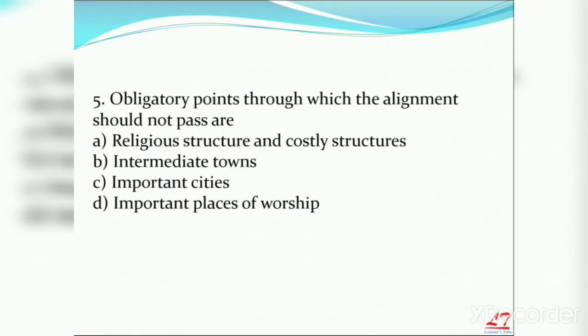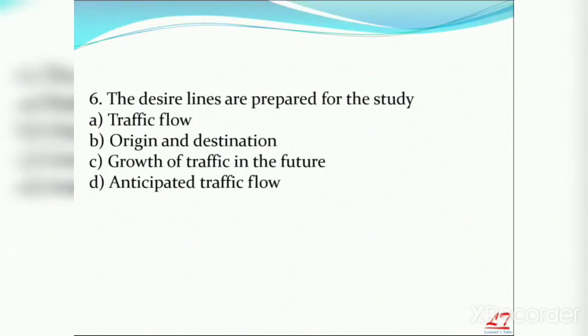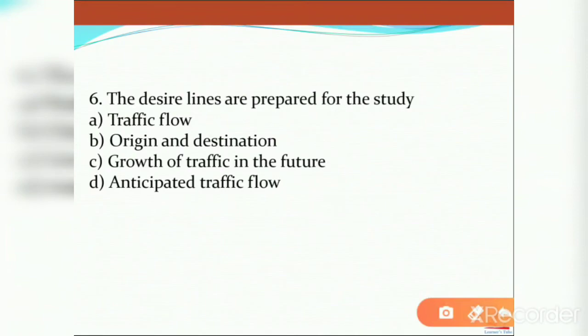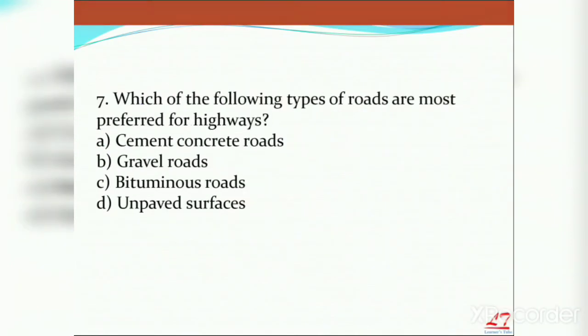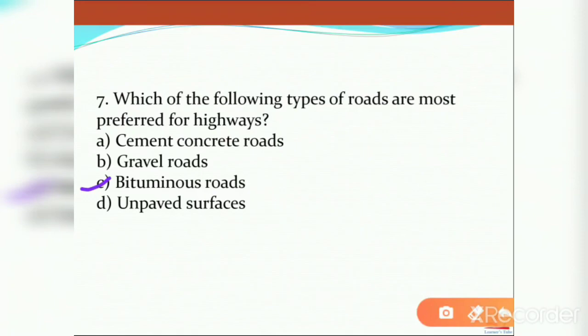Obligatory points through which the alignment should not pass. What are those points? Yes, religious structures, costly structures. Intermediate towns definitely should pass. Important cities definitely should pass. The answer is A. Next, the desire lanes are prepared for the study of traffic flow. I told you, right? Next, which of the following types of roads are most preferred for highways? Bitumen roads, because they are easy for maintenance and easy for construction.